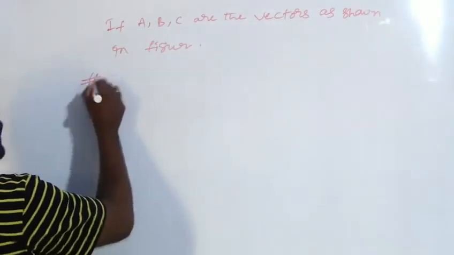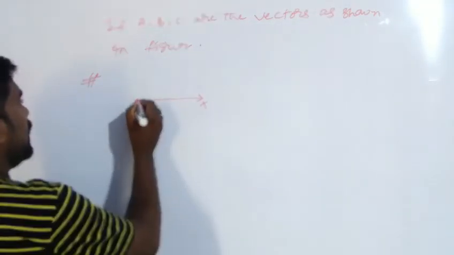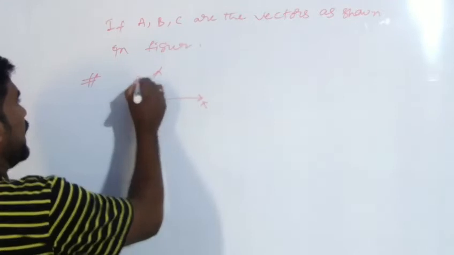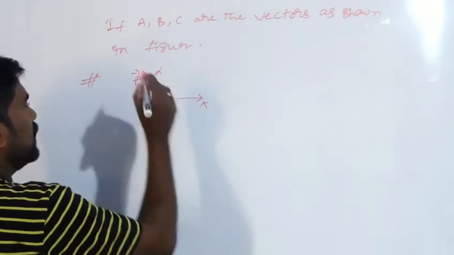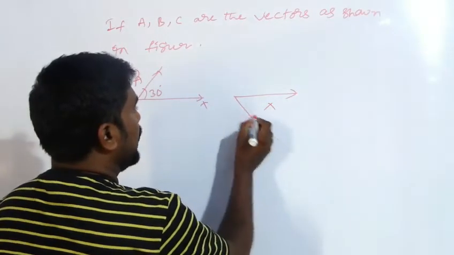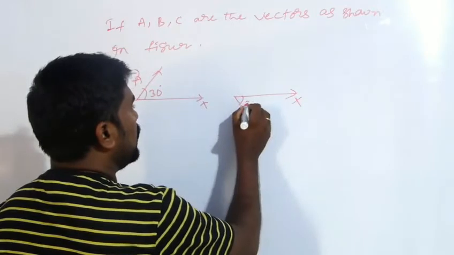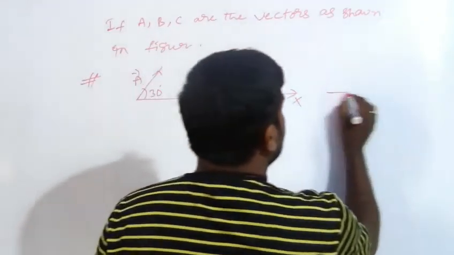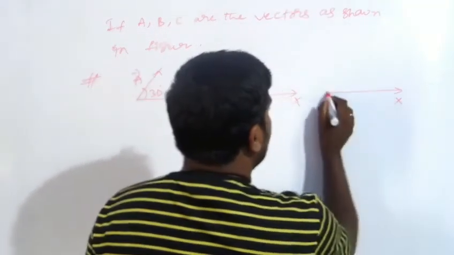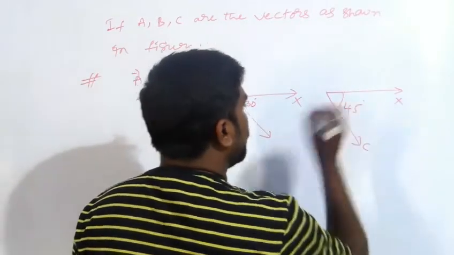This is the X axis, and this is the vector A at 30 degrees, this is the vector B at 30 degrees, and this is the vector C at 45 degrees.